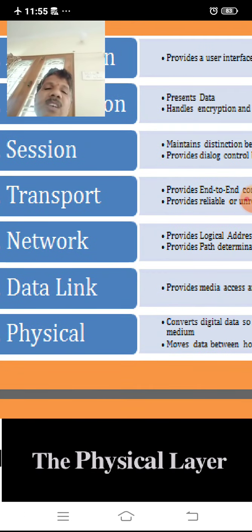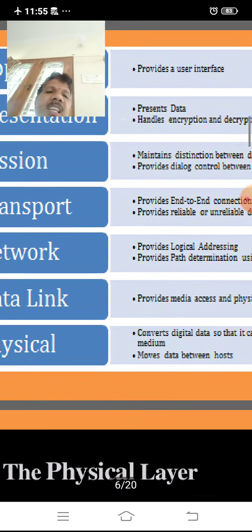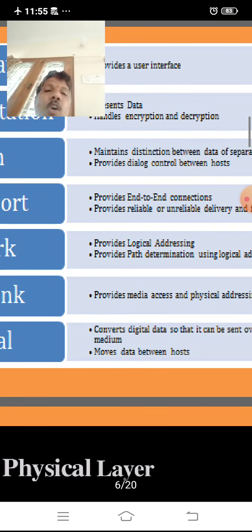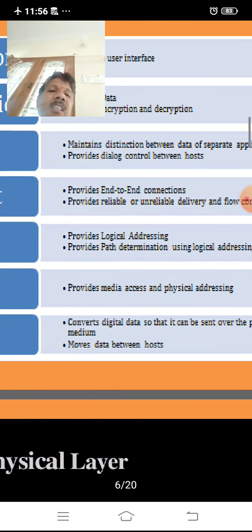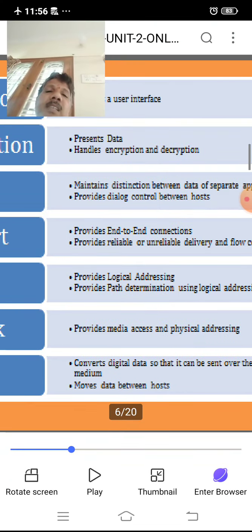And the last one is called the physical layer. Very simple: without network infrastructure there is no meaning of a network. So cables, hosts, routers, etc. are a part of the physical layer. It converts digital data so that it can be sent over a physical medium, and moves data between hosts. That is the physical layer.